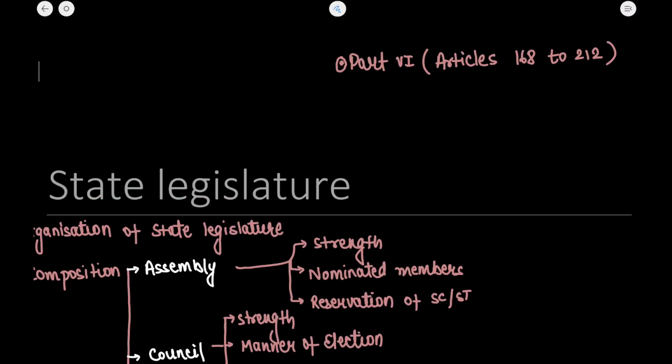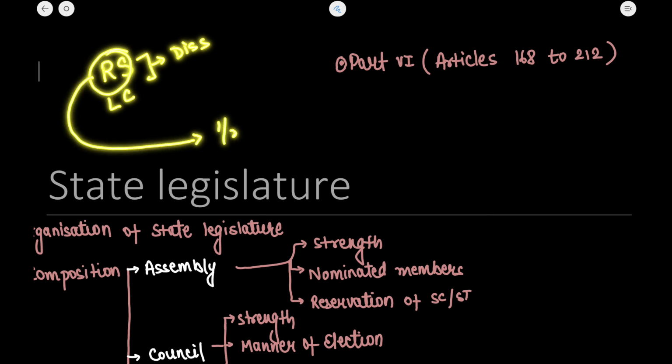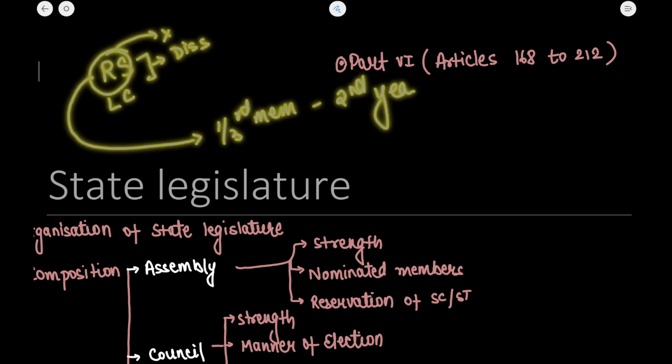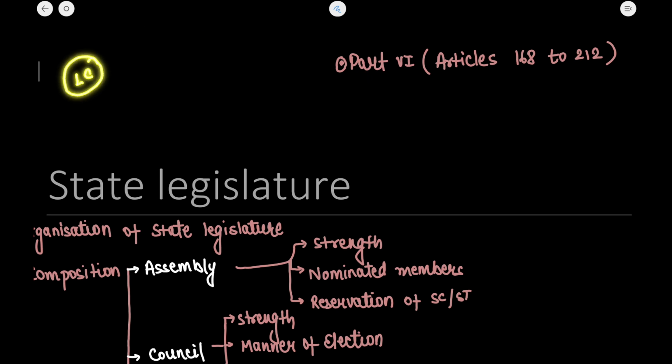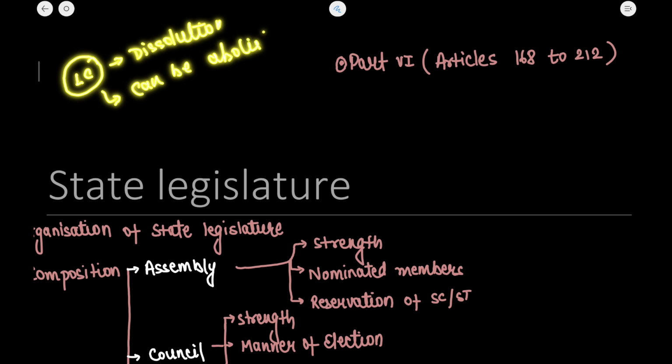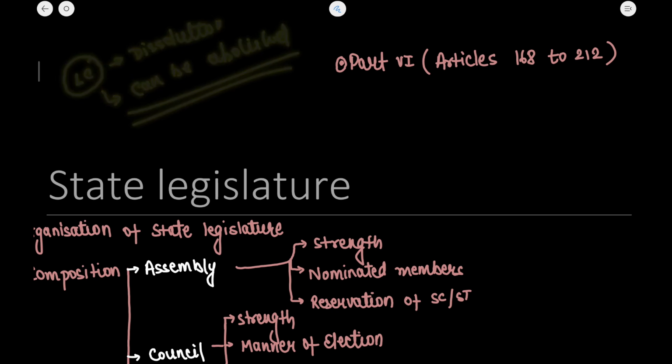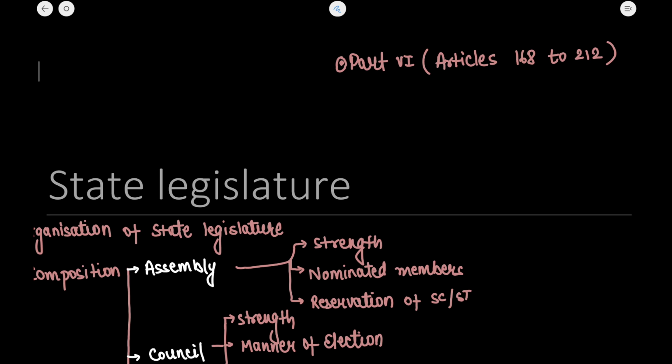Now, one thing to note here is that neither the Rajya Sabha nor the Legislative Council is subject to dissolution. What happens in Rajya Sabha is that 1/3 of the members retire every second year, and we know that the Rajya Sabha is not subject to dissolution. Similarly, the Legislative Council is also not subject to dissolution. However, the state legislative council can be abolished. And how can it be abolished? I have already told you. Okay, so this is a basic point that you need to know.